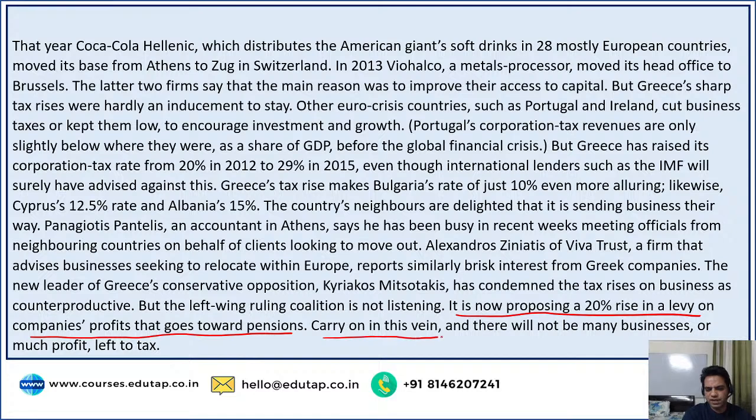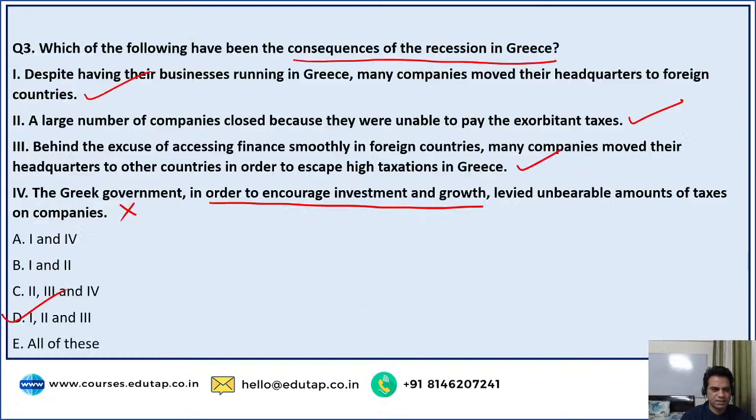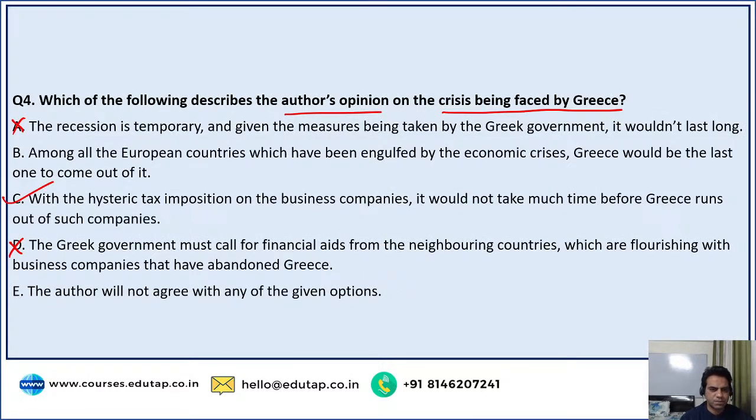Carry on in this vein, and there will not be many business or much profit left to tax. So that was the author's opinion. He feels that with the hysteric tax imposition on business companies, it would not take much time before Greece runs out of such companies. So the correct option was option number C.